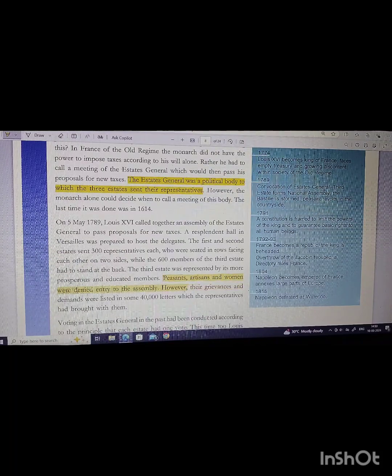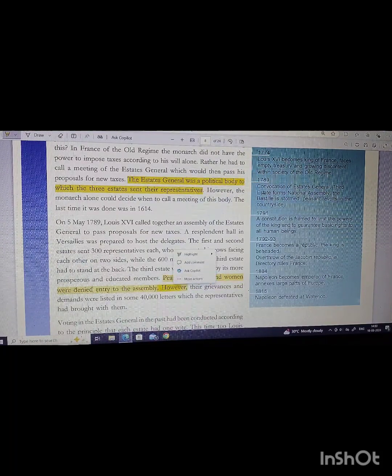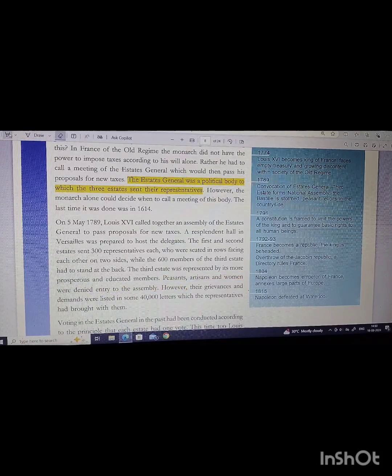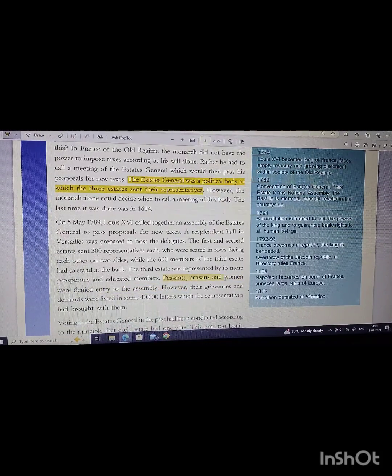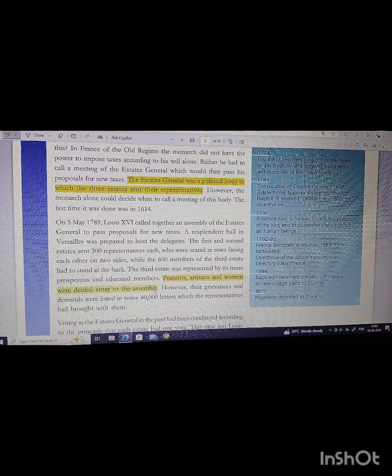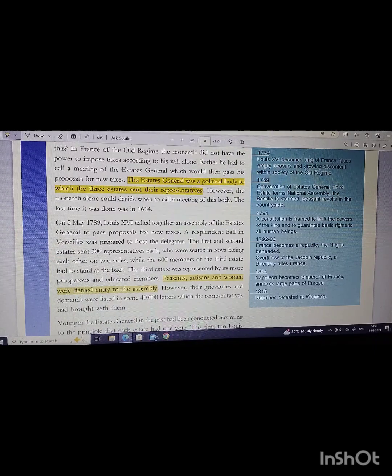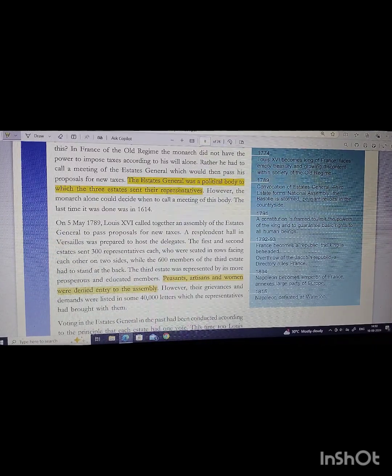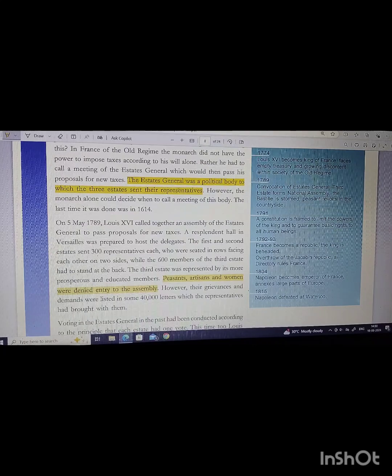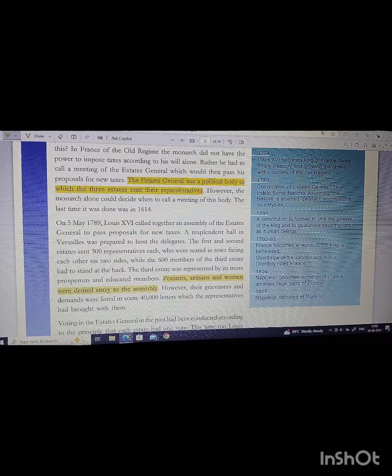See, the peasants and the artisans and women were actually denied entry; they were not actually allowed to participate in the meeting of the assembly. However, their opinions, grievances and demands were there in 40,000 letters which the representatives had brought with them.